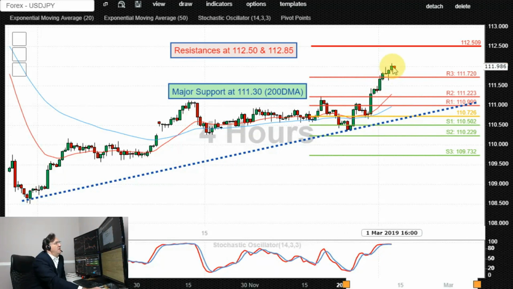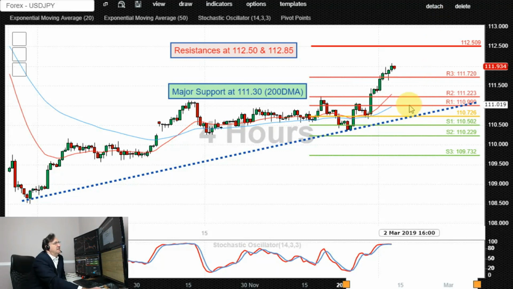So any overbought pullbacks from the current levels are initially supported down here, 111.30, 111.20, possibly even 111 to the downside, where bulls would likely return and look for bullish confirmation breakouts higher.